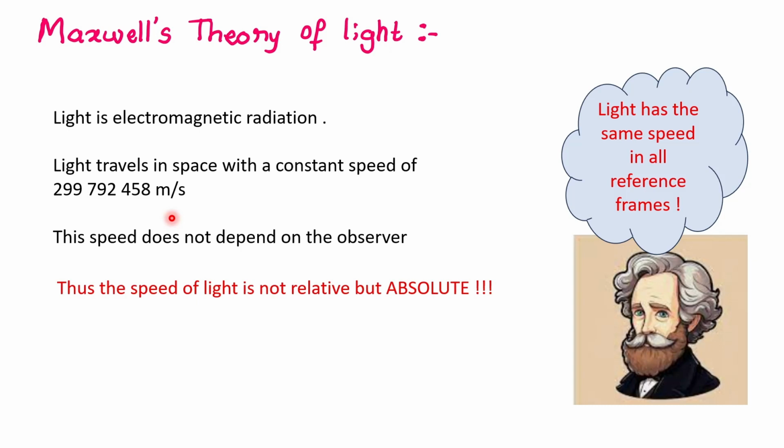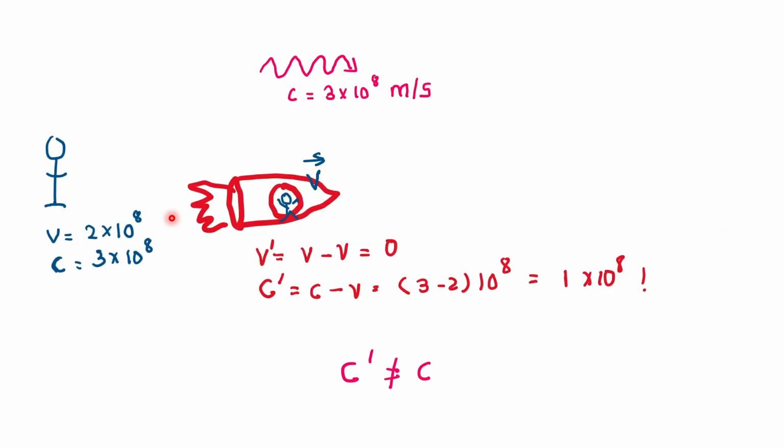So the speed of light is something different from the speed of balls and cars and trees and Mount Everests, because when you measure it, you are not making a relative measurement. This clearly violates the principle of relativity. This clearly violates our common sense. For instance, if a beam of light was traveling like this with 3 into 10 to the power 8 meters per second, and you stood here and made a measurement, you would say the speed of light is 3 into 10 to the power 8 meters per second.